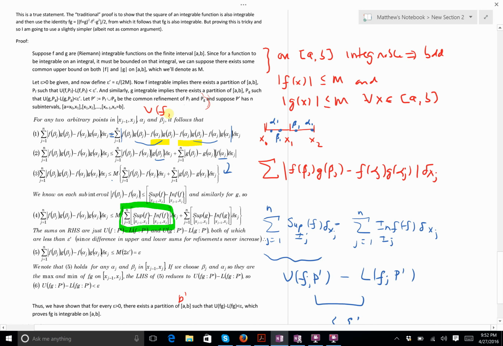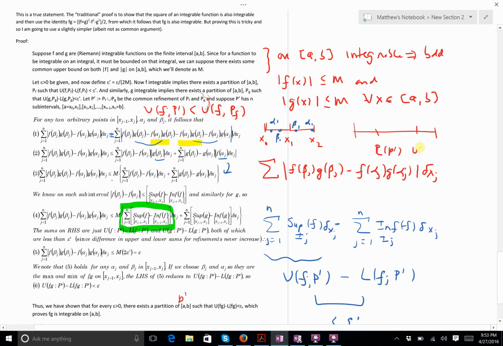So here's what we're trying to say here. I'm just going to illustrate this like this. This is less than, okay? And the lower sums are greater. So if I actually kind of plot this, okay? This is P prime. This is going to be the lower sum for P prime.